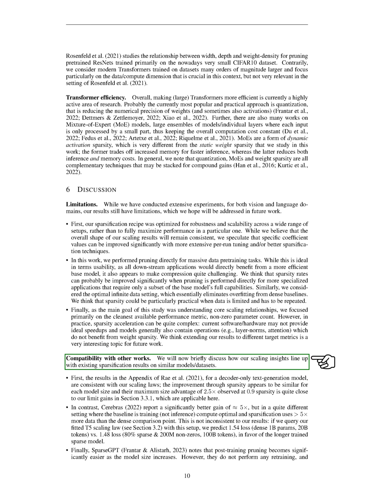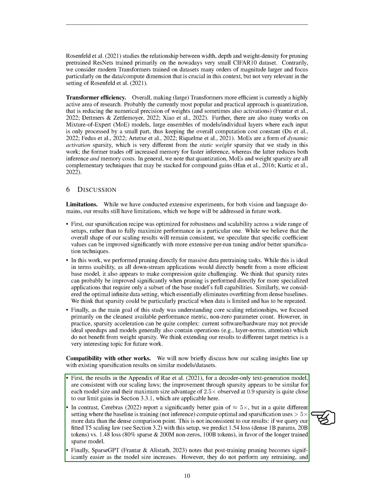Now, let's discuss how our scaling insights align with existing sparsification results on similar models and datasets. The results in the appendix of a decoder-only text generation model are consistent with our scaling laws. The improvement through sparsity appears to be similar for each model size, and their maximum size advantage of 2.5 times observed at 0.9 sparsity is quite close to our limit gains.